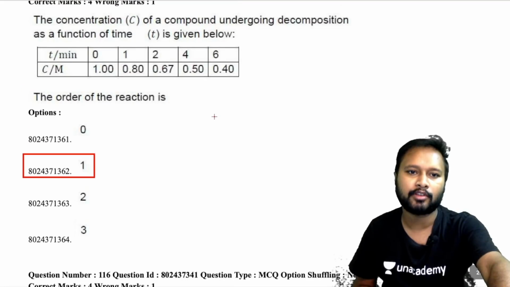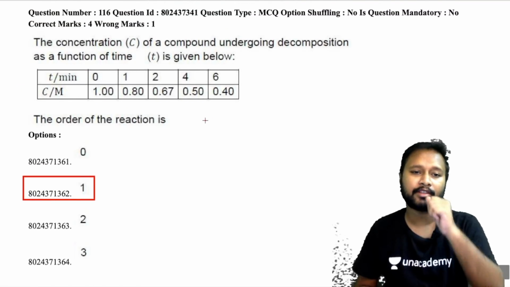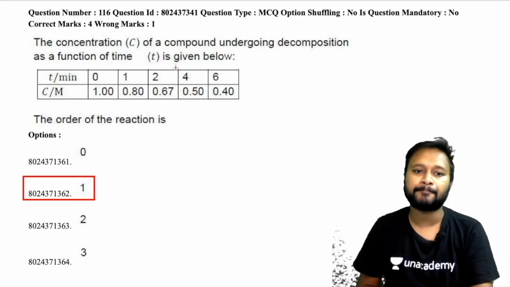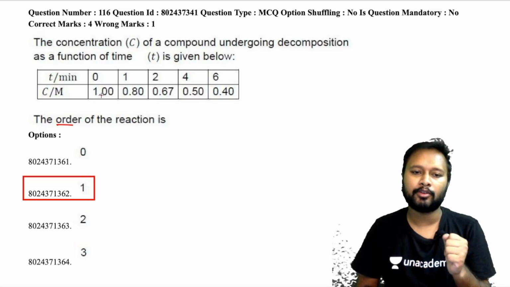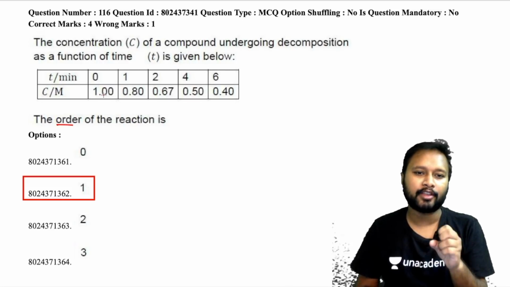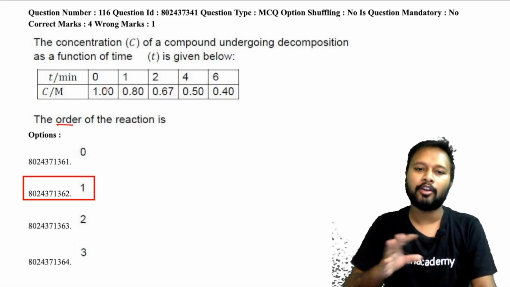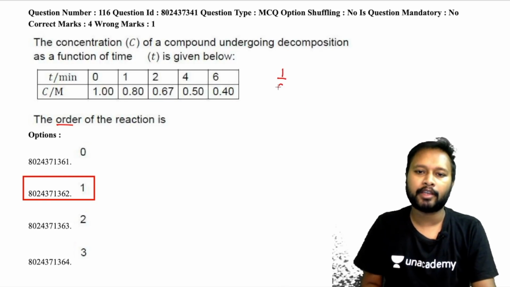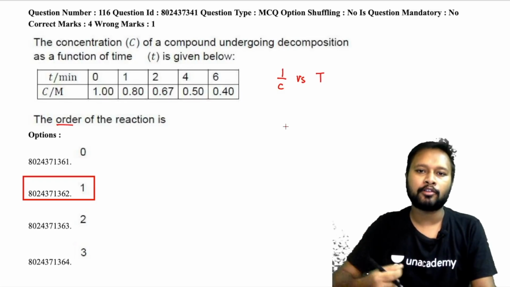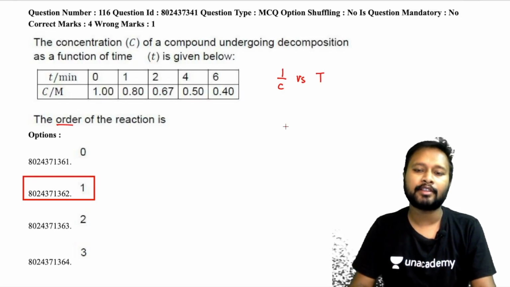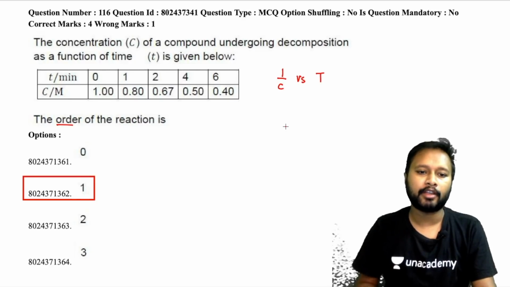So if you see this question, the first one, which is based upon rate constant. Okay, the question is basically based upon the order of the reaction. So it was asked what is going to be the order of the reaction; the concentration and time were given to you. Now there is a lot of debate and confusion on this question. The simple way of solving this is by plotting 1 by concentration versus time, and in that case you will get a straight line with a positive slope and also an intercept on the positive y-axis. So this tells you that this particular one is a second order reaction.